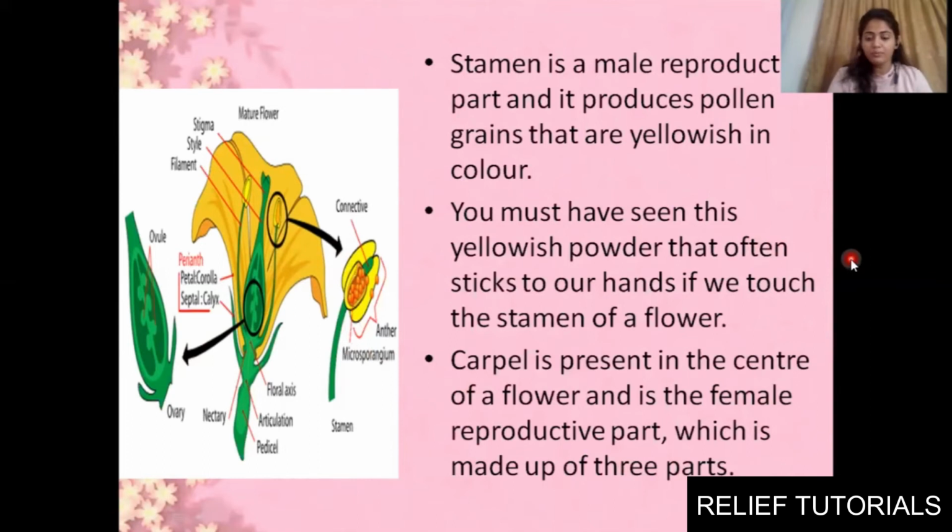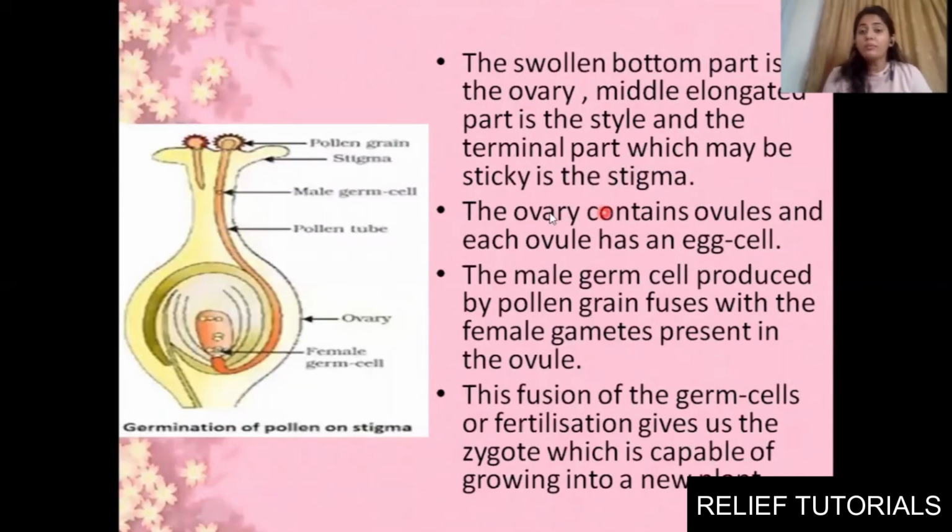Clear? Okay. Now here they have shown a dissection of that ovary. Germination in detail we will study in further slides. Just focus on the parts right now. The swollen bottom part is known as ovary. The middle elongated, tube-like part will be known as style. And on the top we have the stigma, which will be quite sticky.